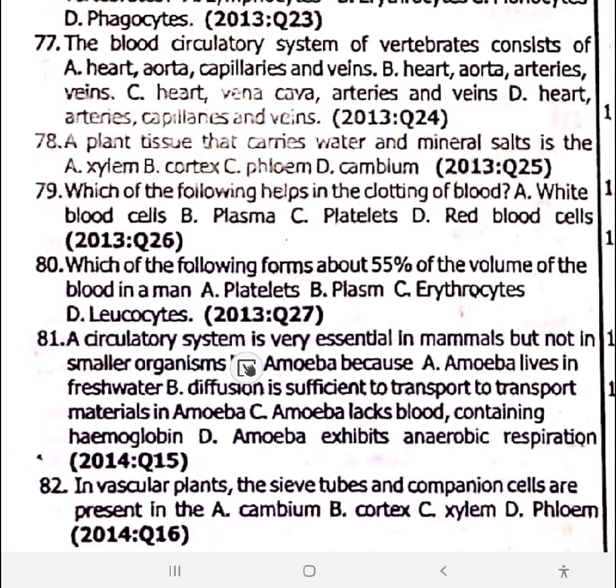81. A circulatory system is very essential in mammal, but not in smaller organisms like amoeba, because for the amoeba, it has something. Amoeba lives in freshwater, no. Sufficient transport, lacks S-bit, anaerobic, no. Amoeba lacks blood containing hemoglobin. Diffusion is sufficient. 81 is option B. Diffusion is actually sufficient for the amoeba. 82. In vascular plant, the sieve tube and companion cells are present in the phloem. 82 is option D. They are present in the phloem.